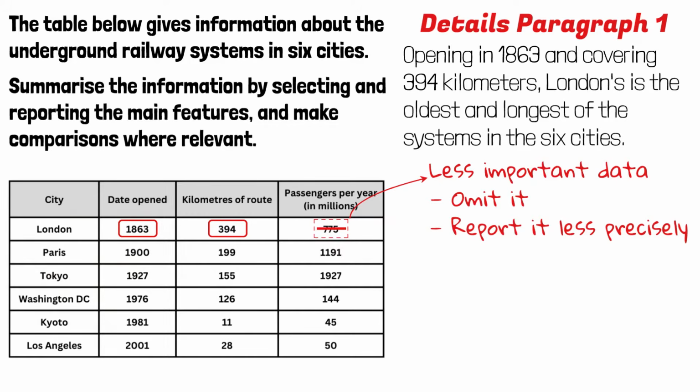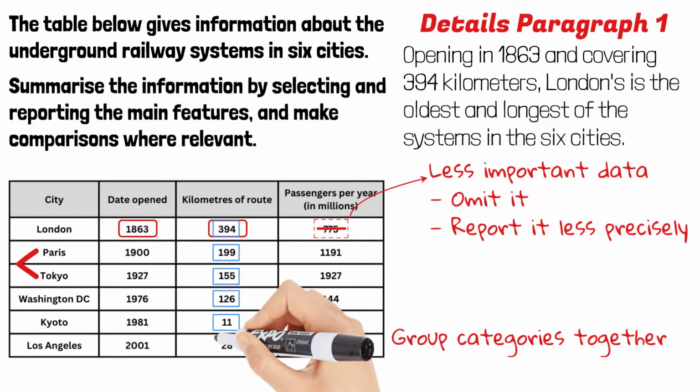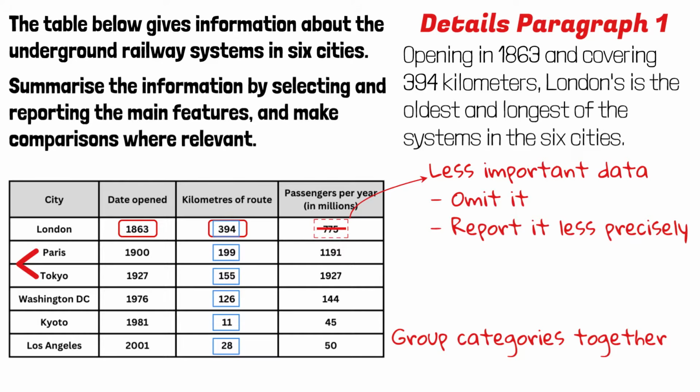So for Paris and Tokyo, I will group them together to report. It's very important to group some categories together when there is a lot of data. If you report every single city one by one, I guarantee you that you will soon run out of vocabulary and grammar constructions. I mean, how are you able to say the same thing in 6 different ways? So when can we group some categories together?